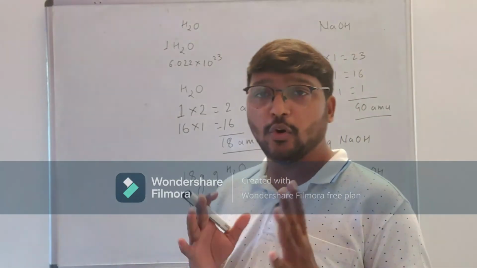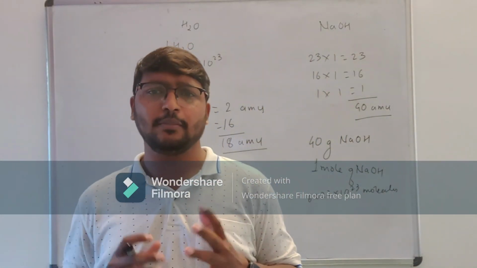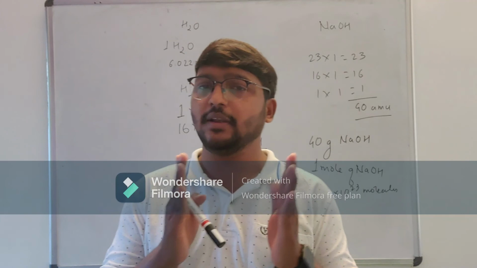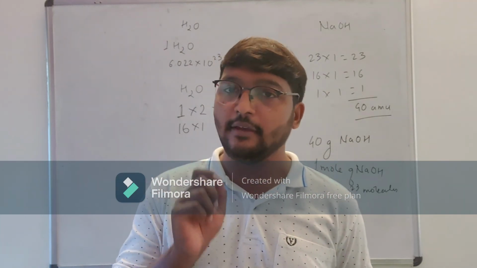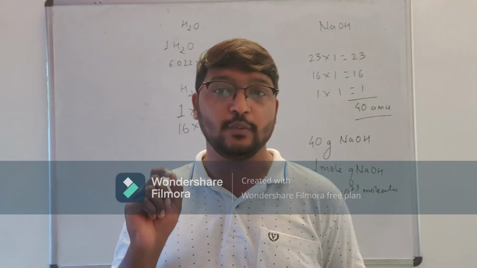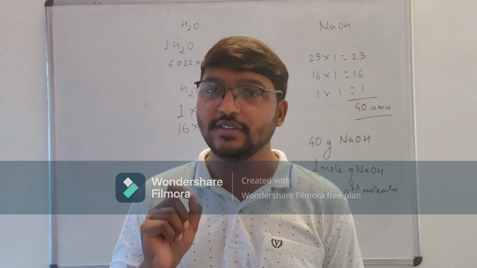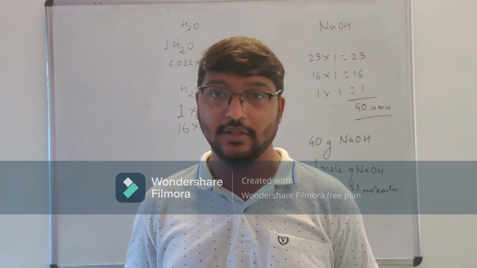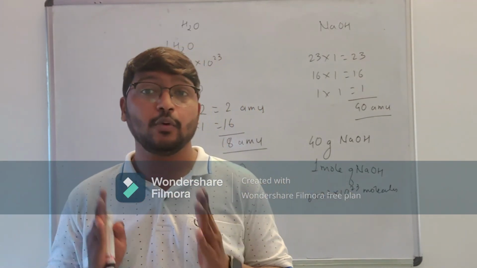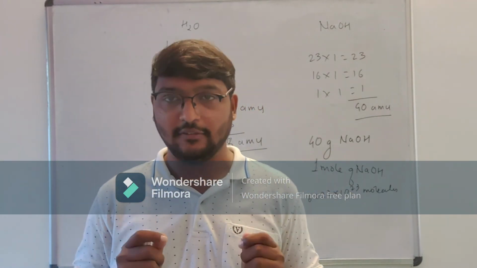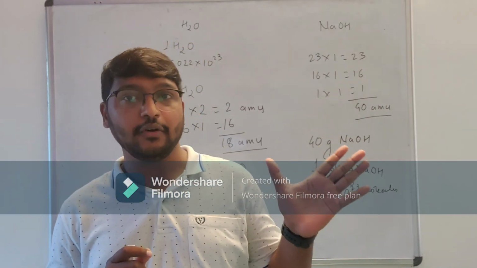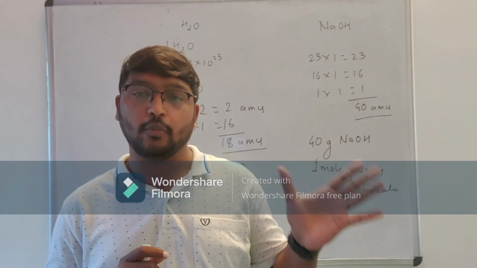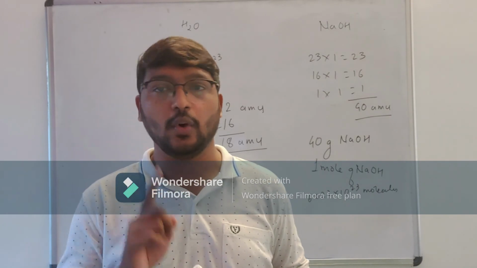Fine. Hope you understood the basic thing about mole. Mole is nothing but a quantity, and every chemical, if it is present in 1 mole quantity, will always have 6.022 into 10 raised to 23 molecules. So what is gram molar mass? Gram molar mass is nothing but the weight of that particular compound or molecule whose quantity is 1 mole.